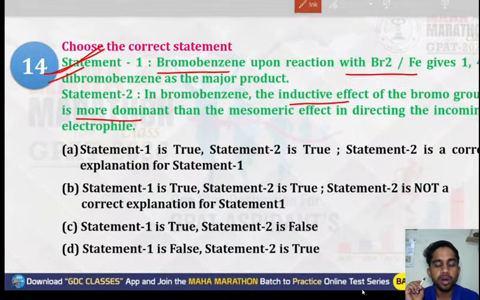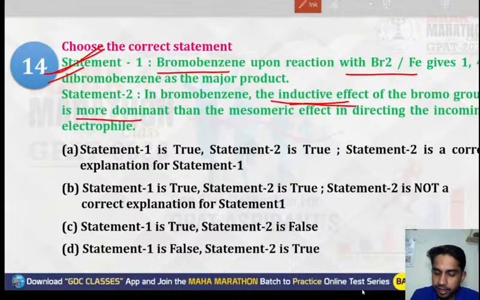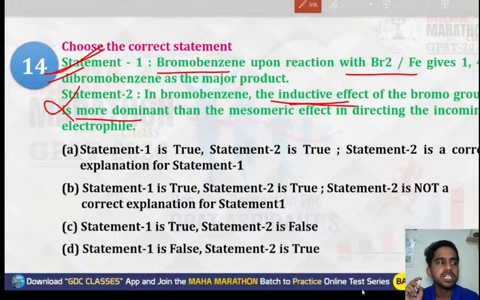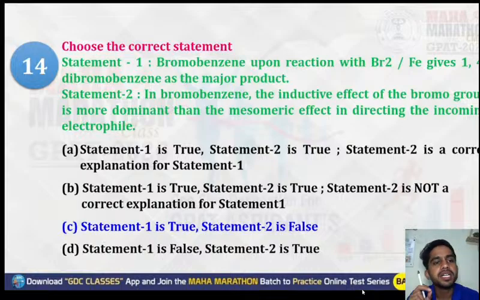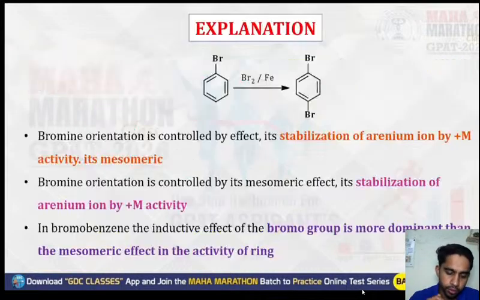But what is the reason saying? The reason is saying that in bromobenzene, the inductive effect of the bromo group is more dominant than the mesomeric effect in directing the incoming electrophile. No, here the mesomeric effect will dominate, not the inductive effect. So your first statement is true, but the second statement is false. So option number C, that is statement 1 is true but statement 2 is false, will be the right answer.